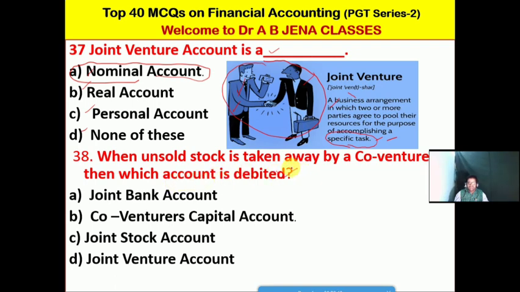So next one MCQ, when unsold stock is taken away by co-venturer, then which account is debited? Which account will be debited? A, it's joint bank account; B, it's co-venturer's capital account; C, it's joint stock account; D, it's joint venture account. Friends, so B is the right option for this MCQ. So co-venturer's capital account will be debited.